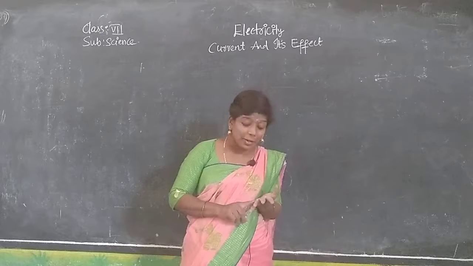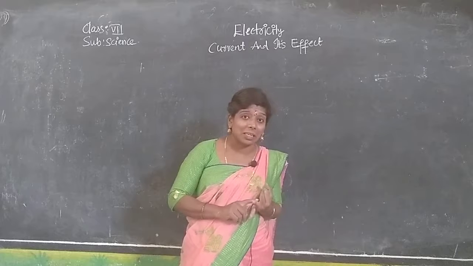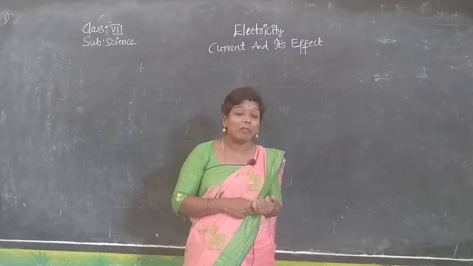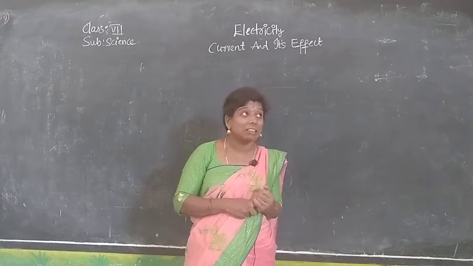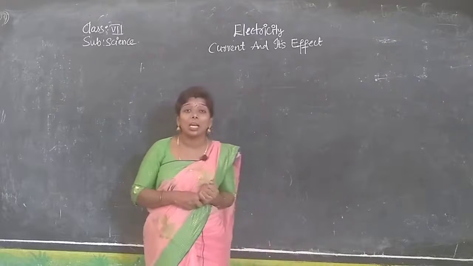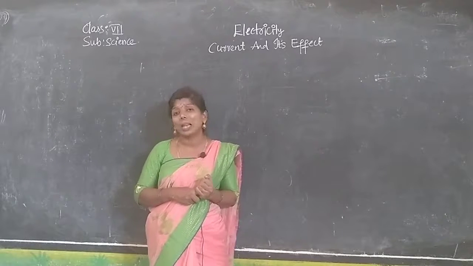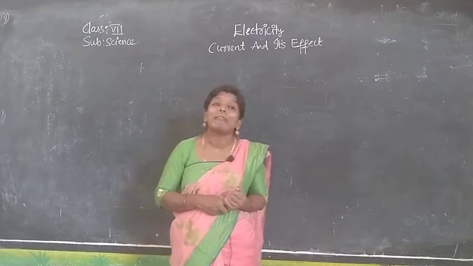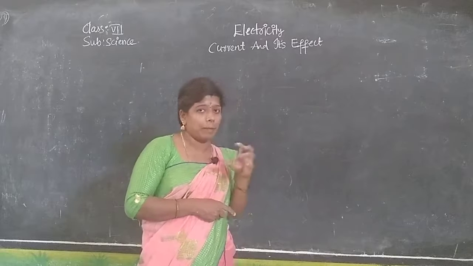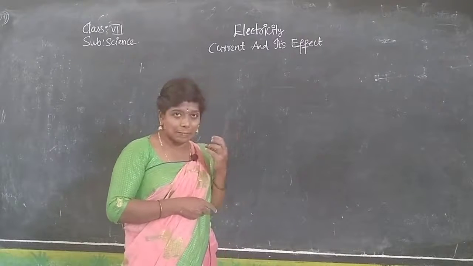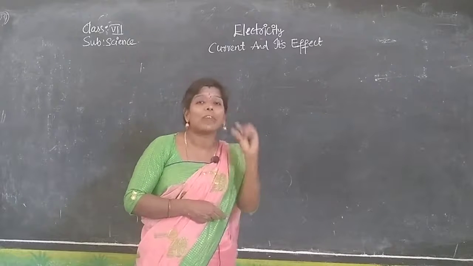Many things. Iron, first ironing your clothes, hair dryer, generators we are having, inverters we are having. Every step of our life we are using all these electrical devices. So how are they made? Firstly, we are preparing a small cell. See, a cell gives us a small amount of current.